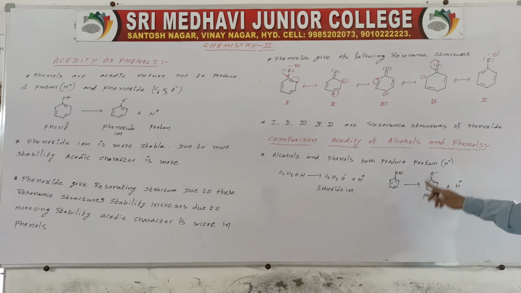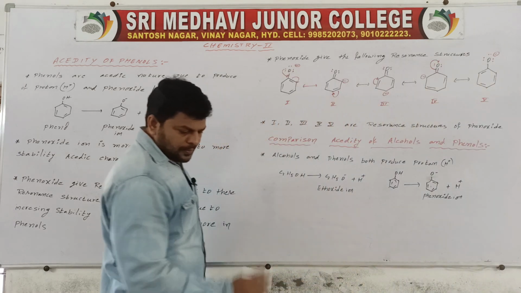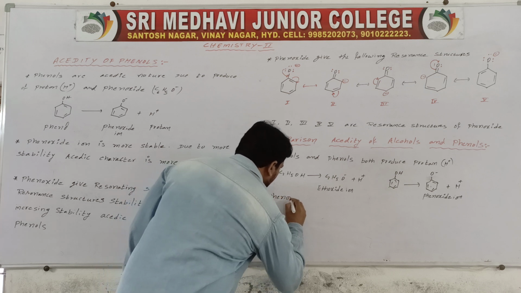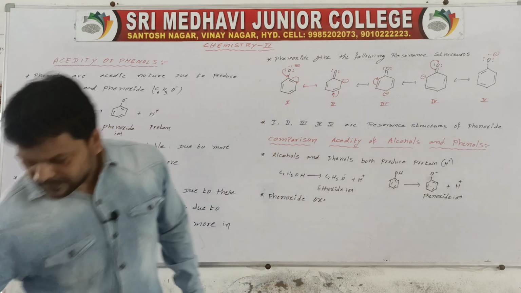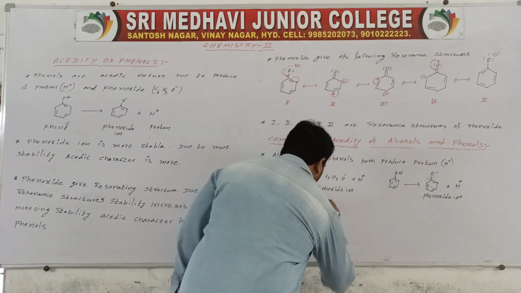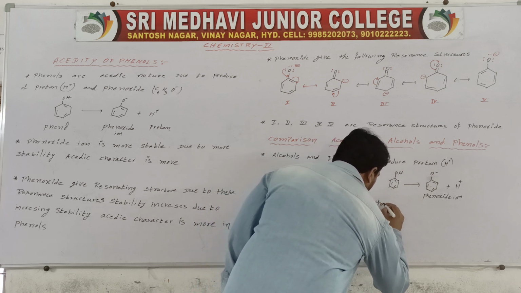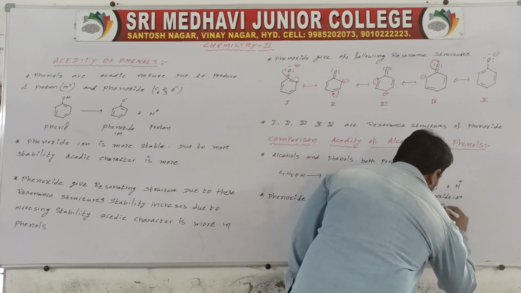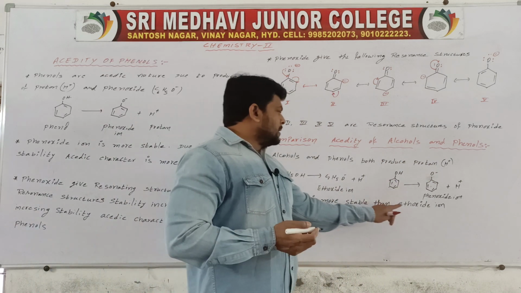Phenoxide ion is more stable than ethoxide ion, because of resonance structures.